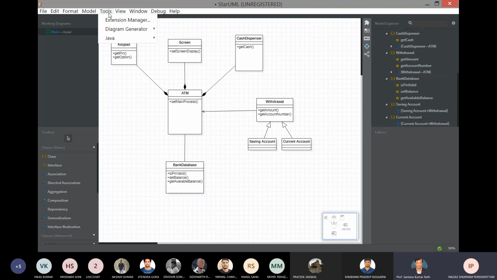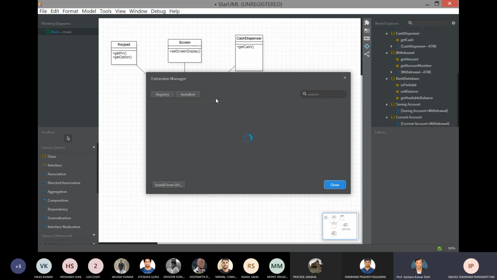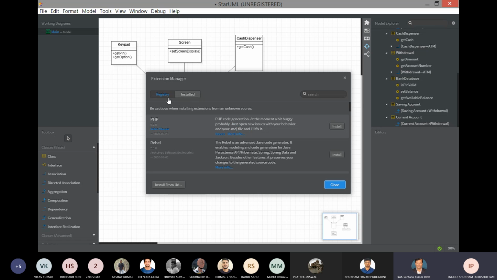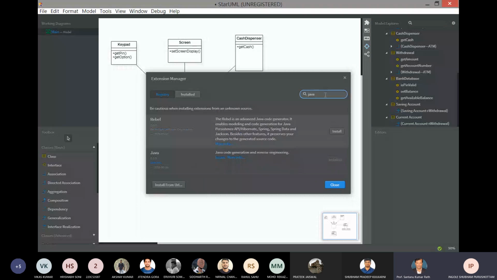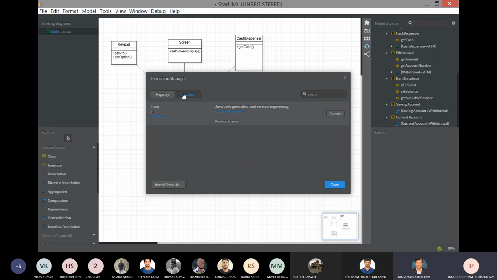Then go to tools. If you haven't installed the Java extension, you will only see the first two options. So go to the extension manager and click on it. You will see the registry and install. If you haven't installed it, just search Java. Here you will see Java code generation and reverse engineering. Click on install. After installing, you can see it in the install option. It will show Java.